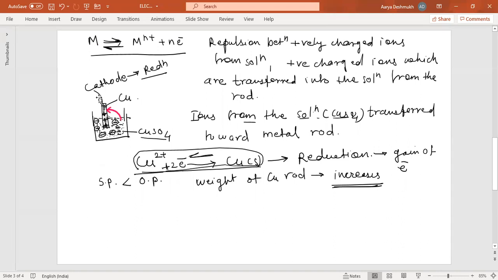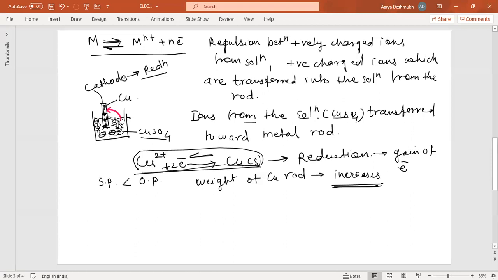So again, this reduction process will also attain or reach equilibrium, because the negative charges from the electrons here and the lost electrons from these ions, which are in the solution, will be repelled, and this repulsion will lead to the equilibrium. So you can write the equilibrium reaction for this. After some time, it will reach the equilibrium. So in this way, there is a development of the electrode potential.